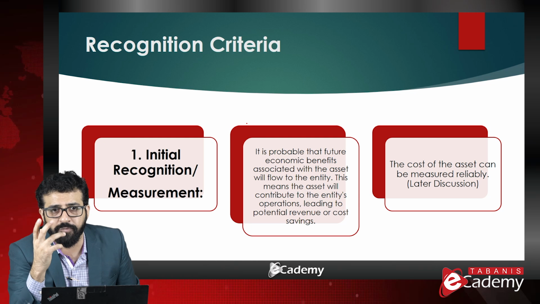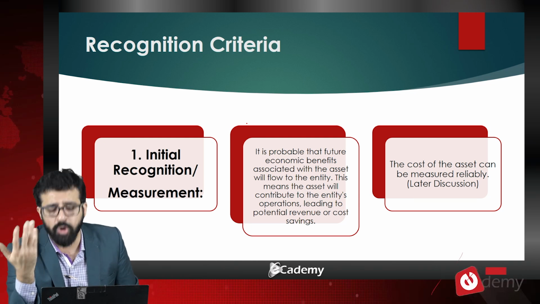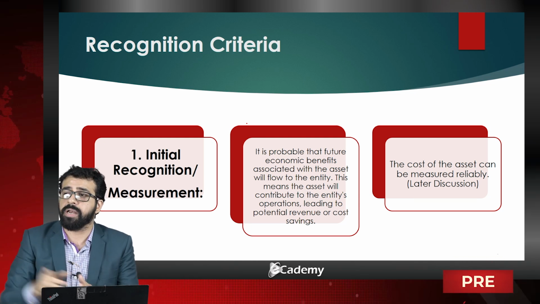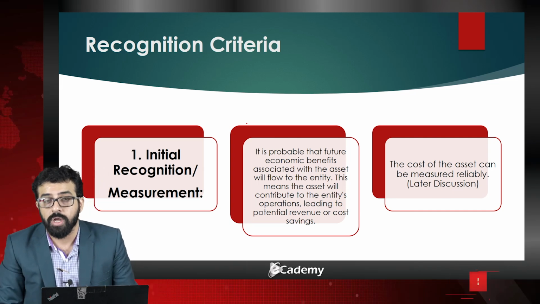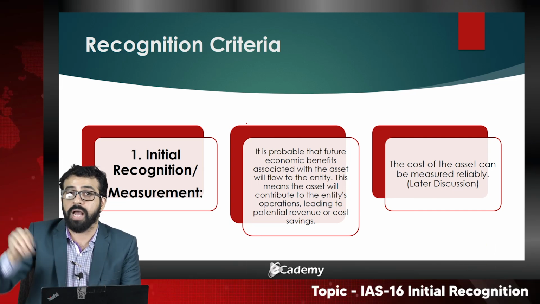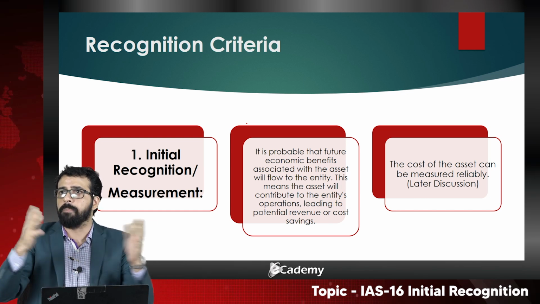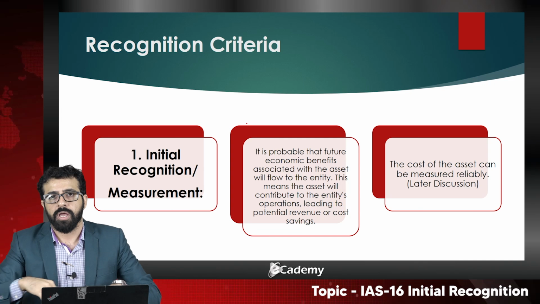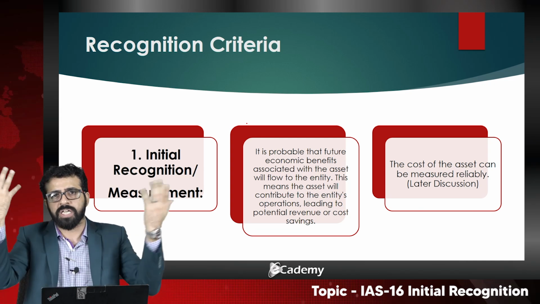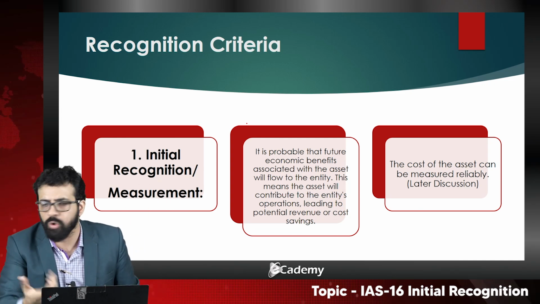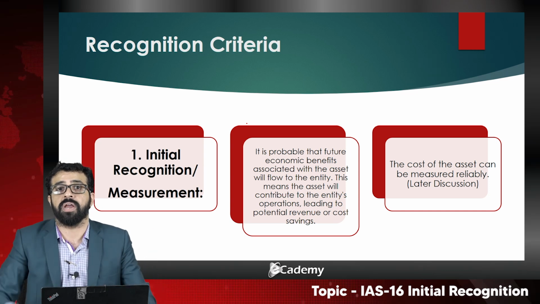And what would be the economic benefit? It is not necessarily that the asset would generate revenue, but it is also possible that the asset has been acquired to reduce cost. For example, a company installed a solar system on its roof. What does the solar system do? Does it produce revenue? No, it reduces the cost of the electricity bill.